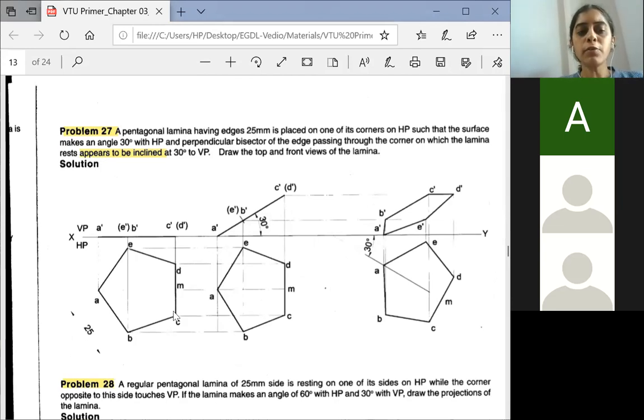So first you will draw the vertical edge, take all other sides. After that, since it is a problem on perpendicular bisector, join the bisector. The bisector is nothing but how you get from the corner to the opposite side. And again, if you take this as a corner, the line it drops here will be perpendicular to it. Since we are taking AC as the front view, you have to show the bisector here only. So from A, you draw a perpendicular line to the opposite side. So this will be our perpendicular bisector.